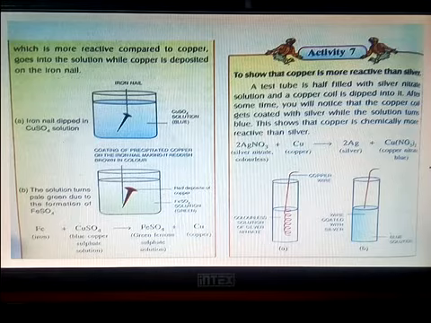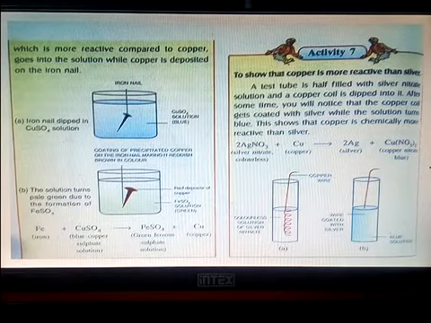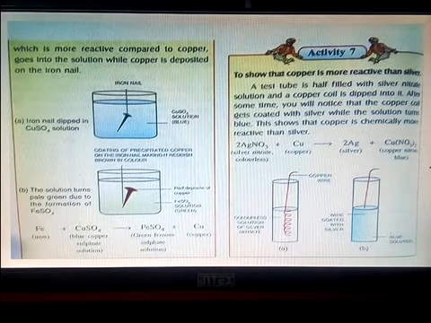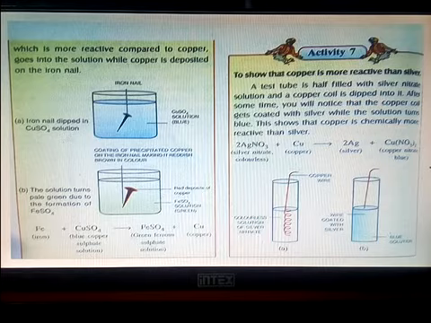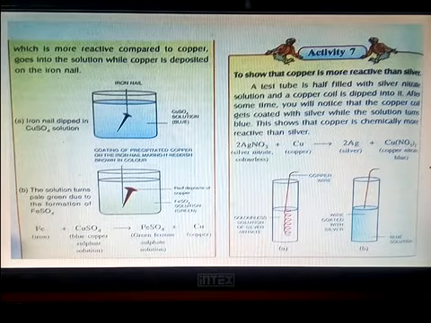So what we do is we make a solution of copper sulfate, and then we dip an iron nail. Then after a few days what we see is the beaker containing blue color solution turns to a greenish color solution, and the iron nail with stainless steel color changes to totally reddish brown in color.